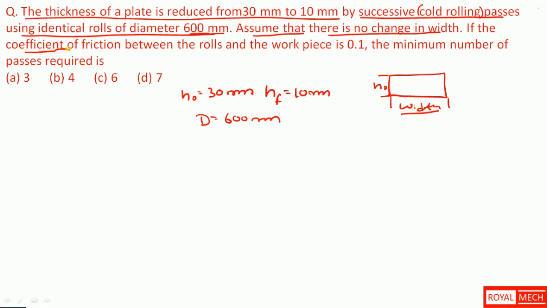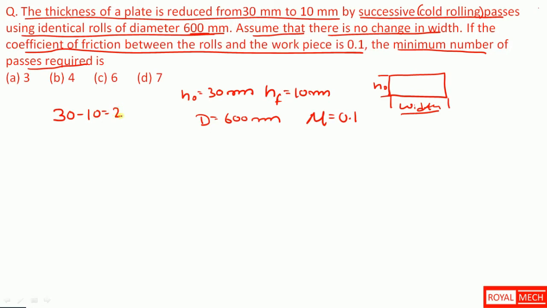If the coefficient of friction between the rolls and the workpiece is 0.1, the minimum number of passes required is. So we need to find the minimum number of passes to reduce the thickness by 20 mm, because initially it was 30 mm, finally 10 mm, and this is the thickness we need to reduce.